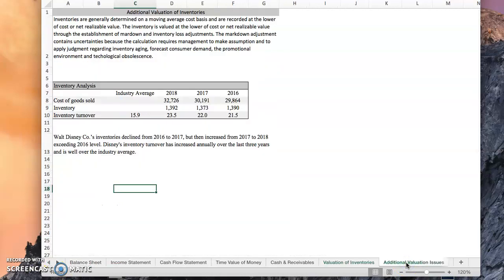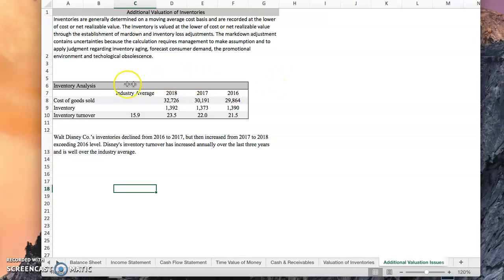Additional valuation issues. Inventories, as stated before, are generally determined on a moving average cost basis and are recorded at the lower of cost or net realizable value. The inventory is valued at the lower of cost or net realizable value through the establishment of markdowns and inventory loss adjustments. The markdown adjustment contains uncertainties because the calculation requires management to make assumptions and to apply judgment.